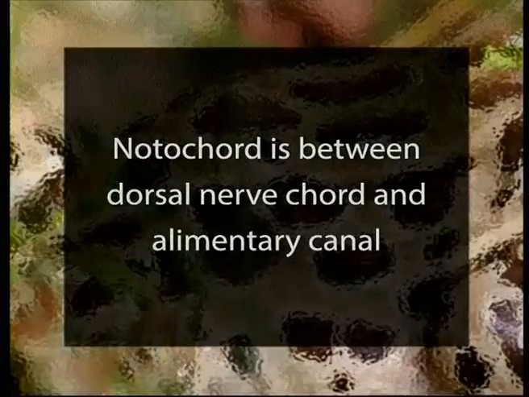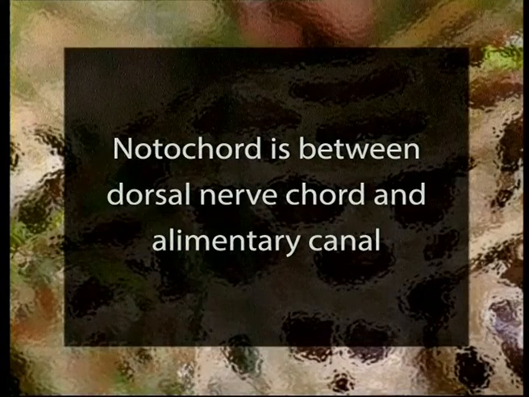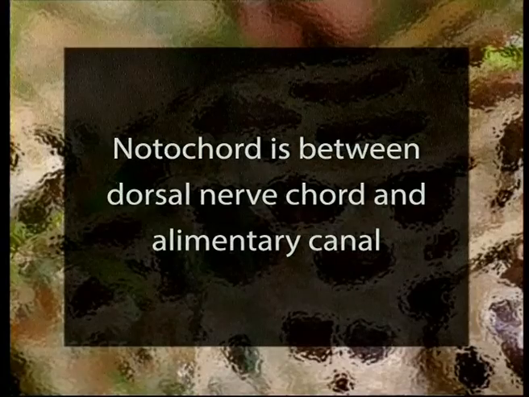The second important feature is the notochord, that is an elastic cord present again in the mid-dorsal region of the organism. This mid-dorsal region of the organism has, besides the nerve cord, also the alimentary canal on the ventral side. That means the notochord is in between the two, that is the dorsal nerve cord and the alimentary canal. In between the two, as I told you, is present the notochord.